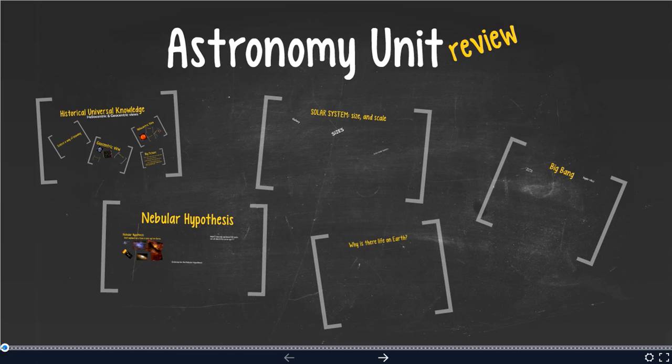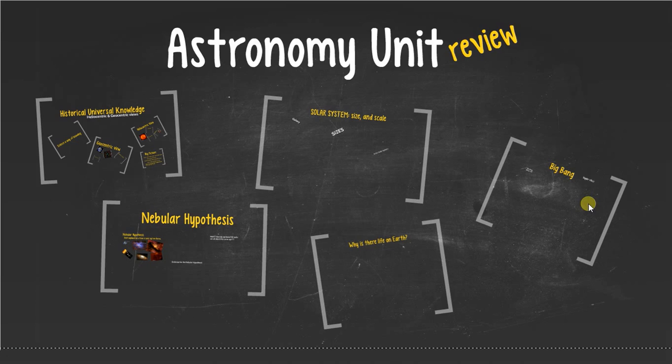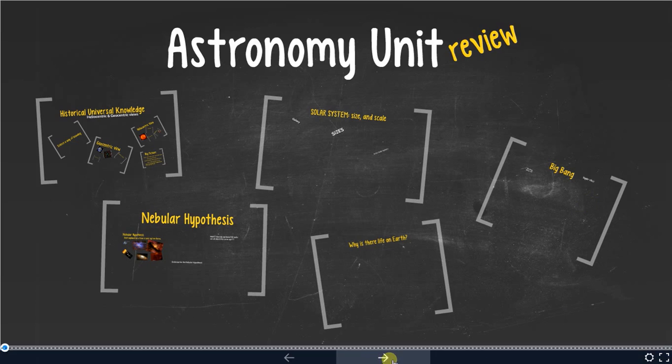We'll cover the solar system size and scale. We're going to cover why there is life on Earth, and we'll also cover the Big Bang. Now, there won't be too much understanding in this video. It is just to cover the basic information and topics we have already covered. Alright, let's go ahead and get started.